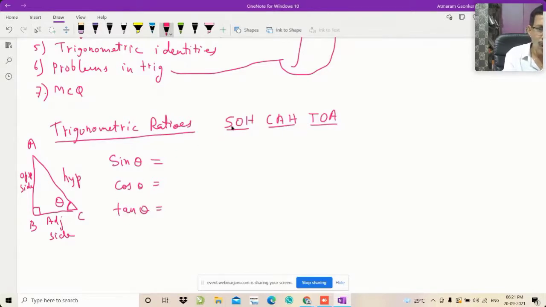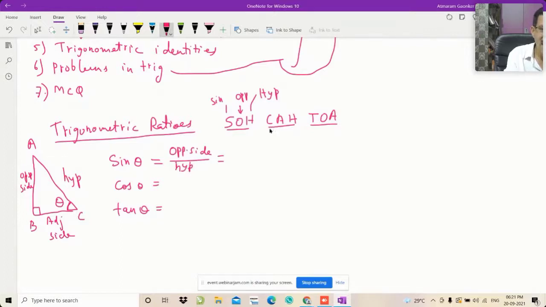From SOH, we can remember that S stands for sine, O stands for opposite, and H stands for hypotenuse. SOH means sine opposite hypotenuse. So sine theta is opposite side upon hypotenuse. That is SOH.